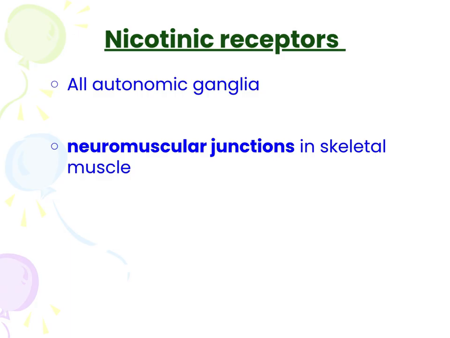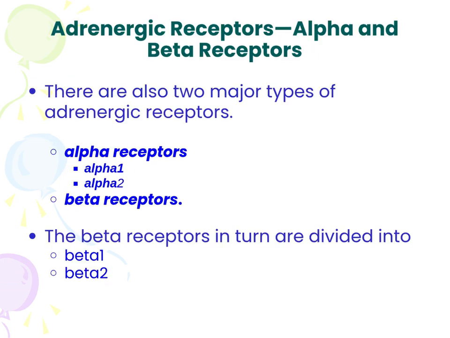Nicotinic receptors are found in all autonomic ganglia and neuromuscular junctions in skeletal muscle. There are also two major types of adrenergic receptors: 1. Alpha receptors, alpha 1 and alpha 2. 2. Beta receptors with beta 1 and 2.